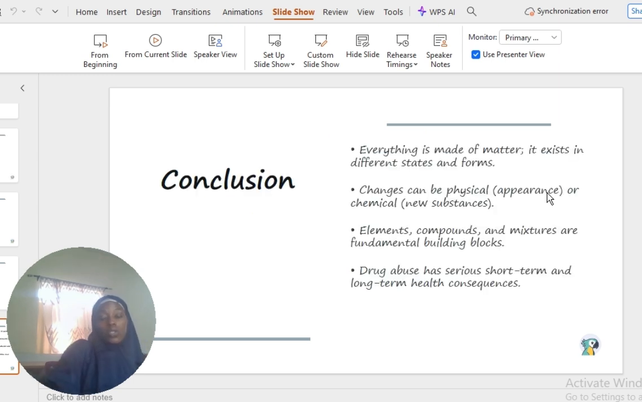So in conclusion, we have matter, which is anything that has weight and occupies space: solid, liquid, gaseous. Remember the transition phases: we have melting, boiling, evaporation, and freezing, that is taking it back to solid. Changes can be physical and chemical. Physical, no new substance formed. Chemical, new substances are being formed. Elements, compounds, and mixtures. And then lastly, drug abuse has serious short-term and long-term health consequences.